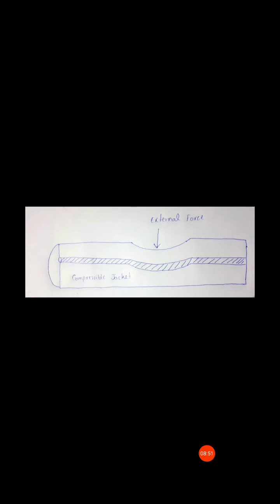Then the micro bending loss alpha m of a jacketed fiber is reduced from that of an unjacketed fiber by a factor f of alpha m.